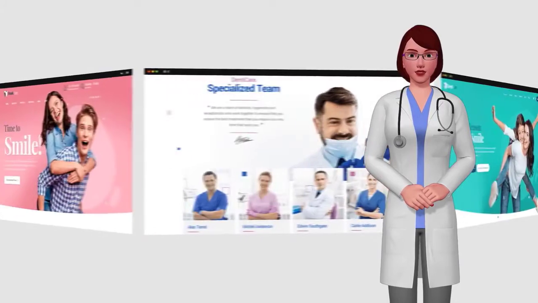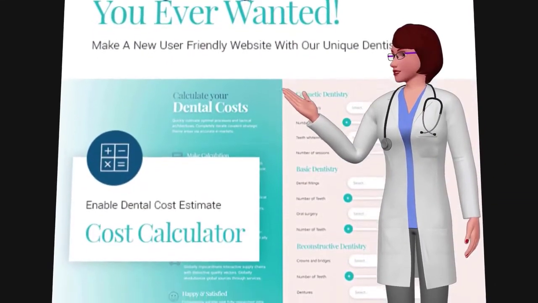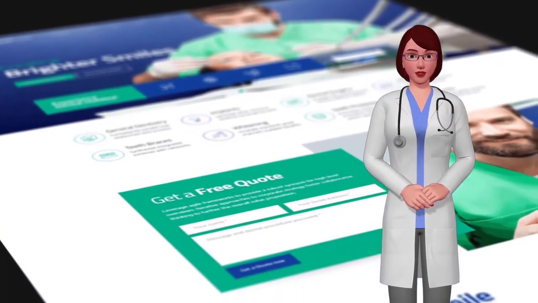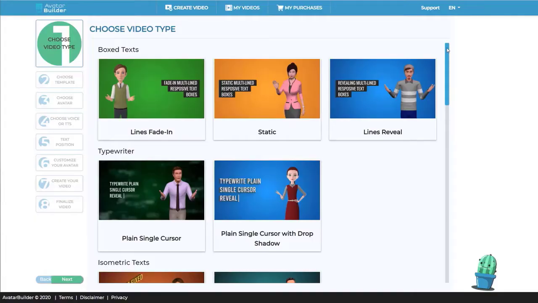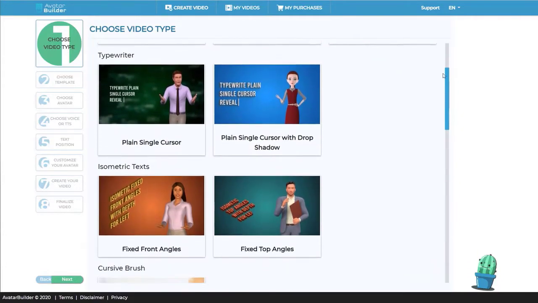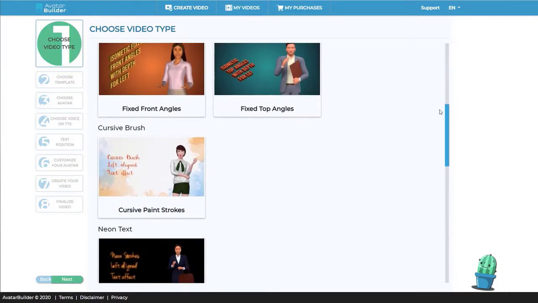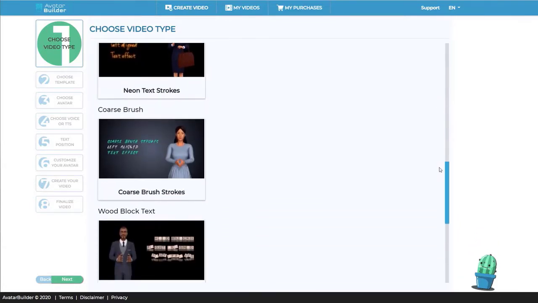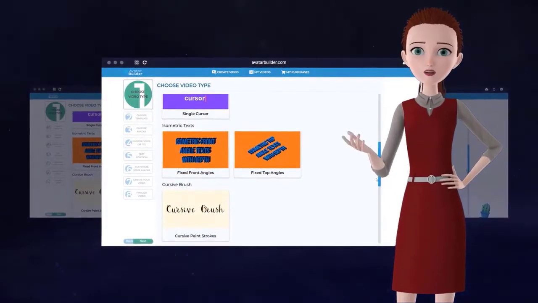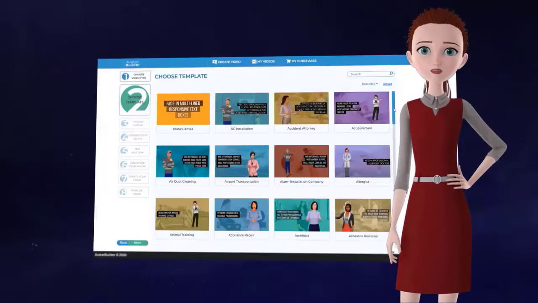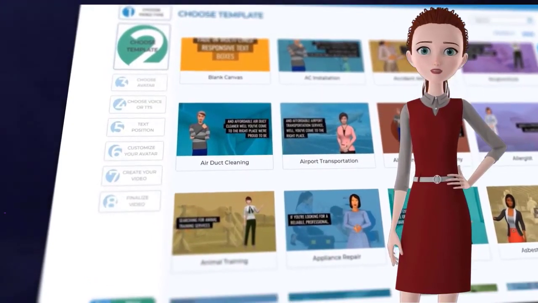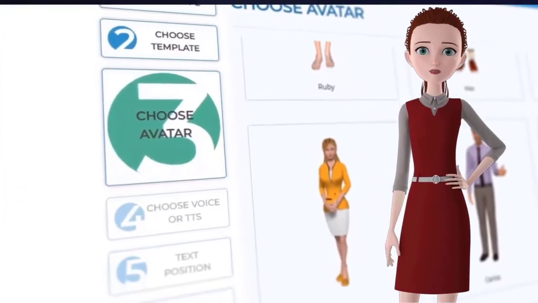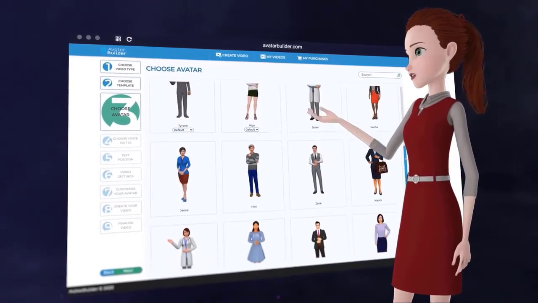Now, before we jump into this app, let me give you a quick run through the main features of the Avatar Builder app. Avatar Builder uses the latest advancements in video animation, artificial intelligence, and state-of-the-art multilingual video technologies to attract more customers, sales, and leads without any experience, fancy equipment, or even the need to be on camera yourself. For the first time ever, you can now customize and design your own virtual talking Pixar and Disney style animated 3D avatars within seconds and wow your audiences like never before.